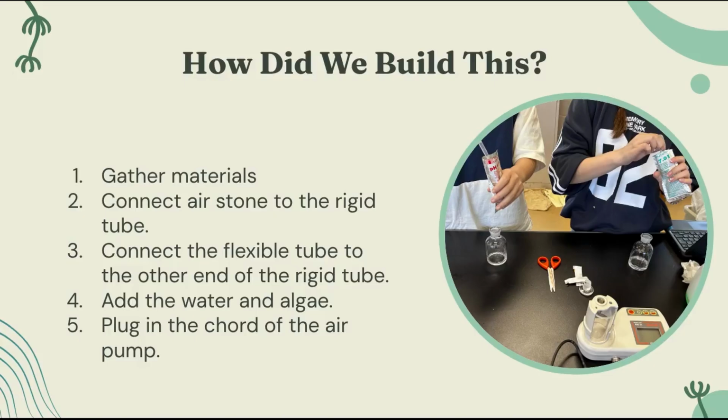Before we explain the experiment, we want to briefly explain how our model works. The air that is produced from the air pump travels through the tube and into the air stone, which then transfers the air into bubbles. The air bubbles produced by the air stone and air pump help the trapped air bubbles in the algae to rise to the surface and release the purified air out of the bottle that is loosely closed so that the air can escape. So these are the steps we took to build our model.